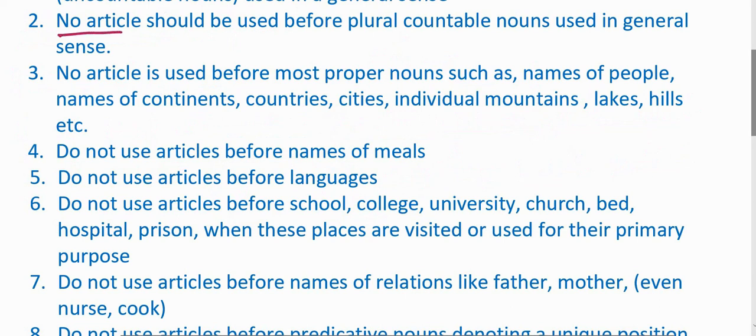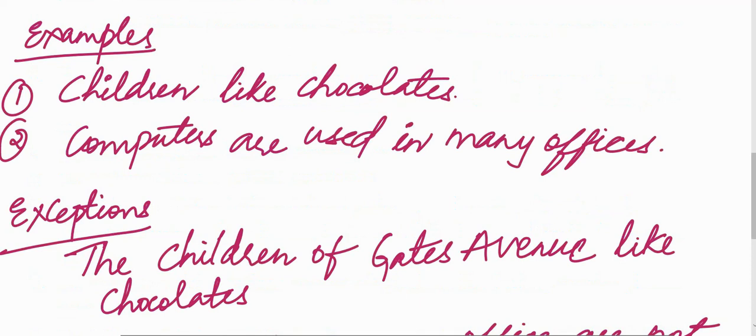No article should be used before plural countable nouns used in general sense. Whenever there is a plural countable noun used in a general sense, not in specific but in a general sense, we don't use articles before such plural countable nouns. Let us look at the examples here. Children like chocolates. Children here is a common noun and it is plural.